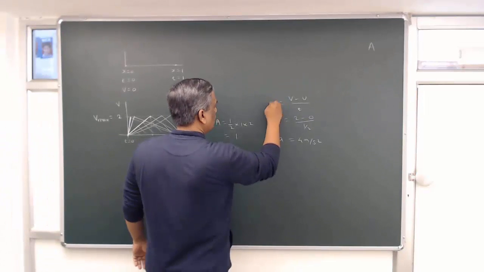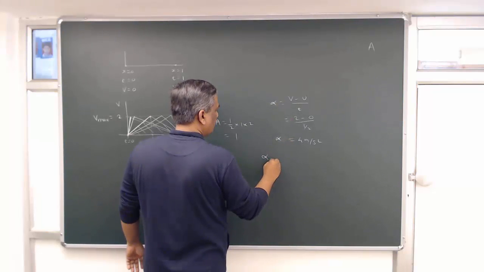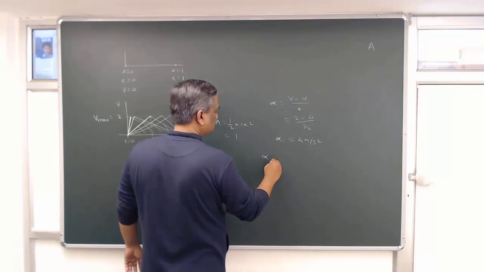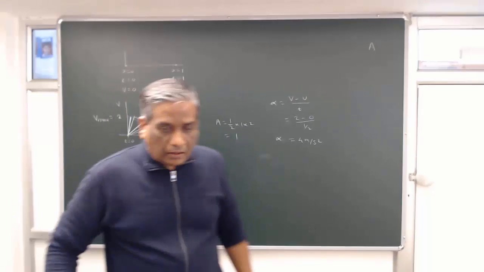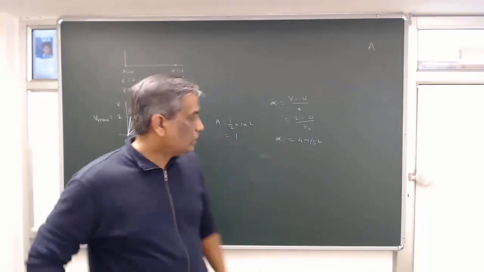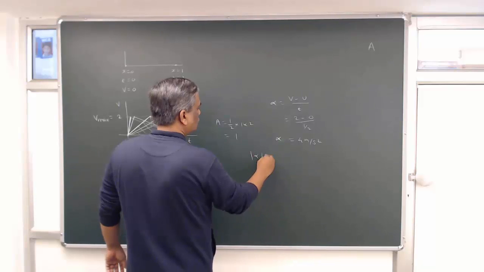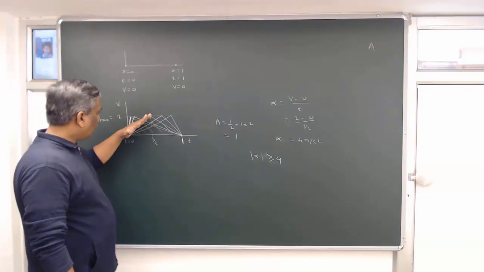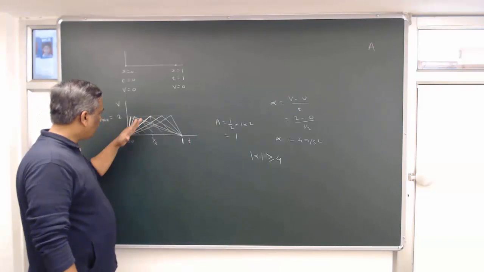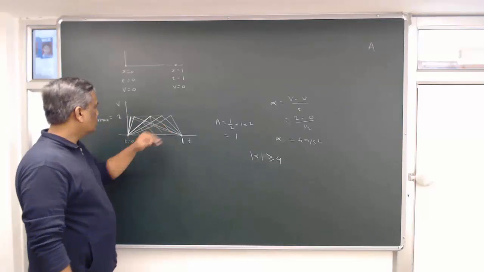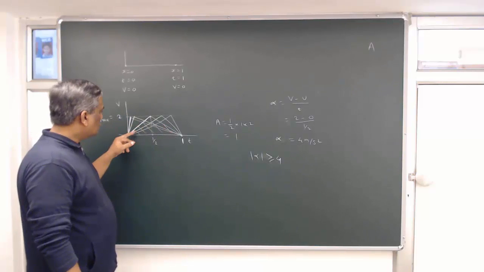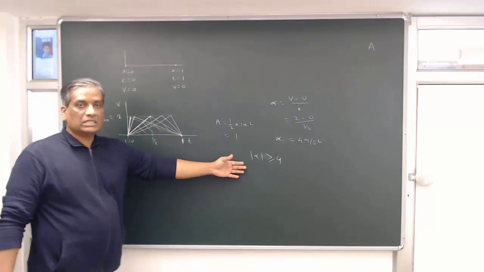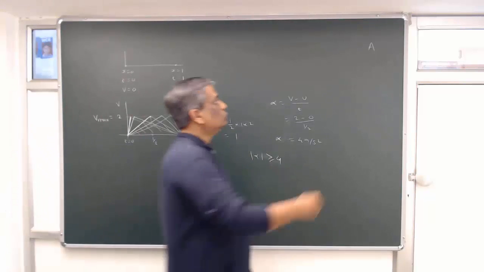So mod of alpha must be greater than or equal to 4, right? If it is 4, it is going to achieve this. If it is more than 4, it is going to achieve these kinds of motions. And if it is less than 4, it's going to be like this, but on this side deceleration will be more than 4. So this relation will be valid. So option C is also correct.